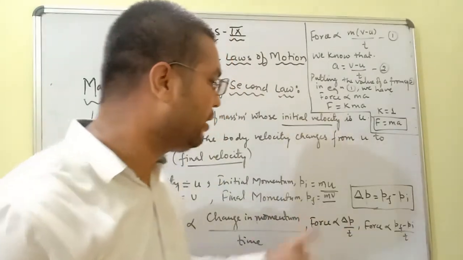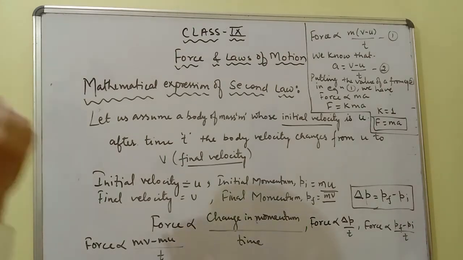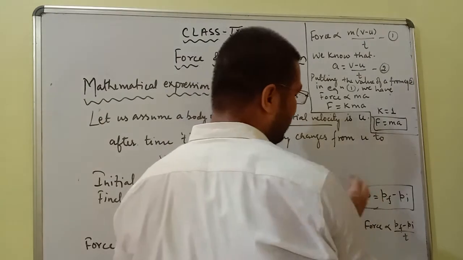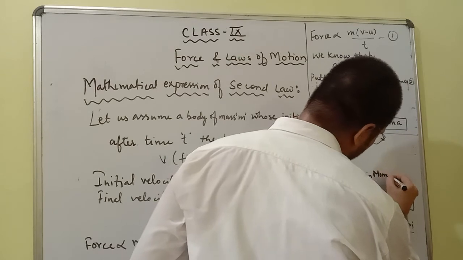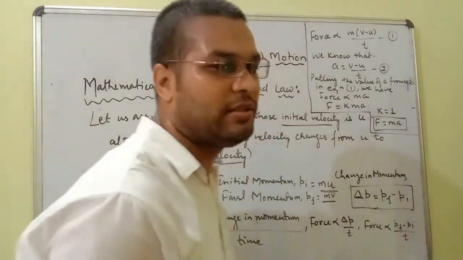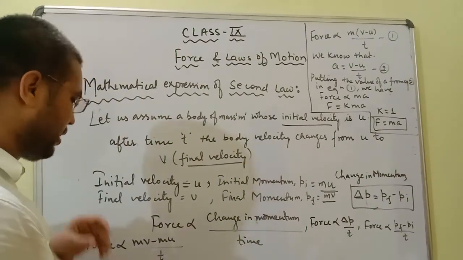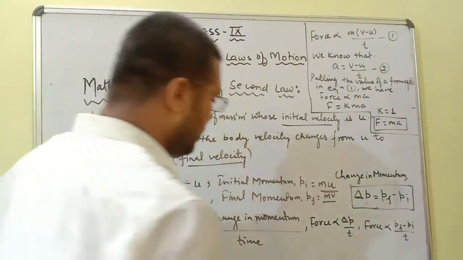Now, since initial momentum is mu and final momentum is mv, and I have written initial momentum as pi and final momentum as pf, the change in momentum delta p is equal to pf minus pi, means final momentum minus initial momentum. And according to Newton's second law, force is directly proportional to change in momentum upon time.